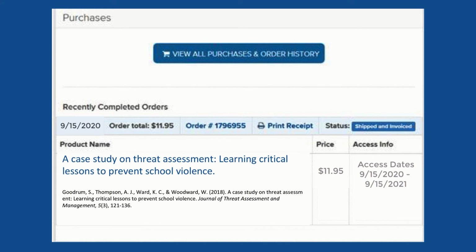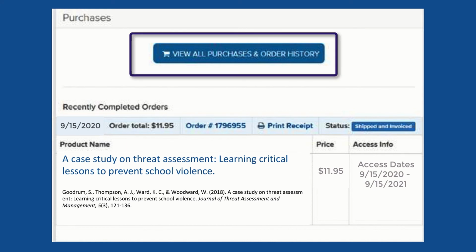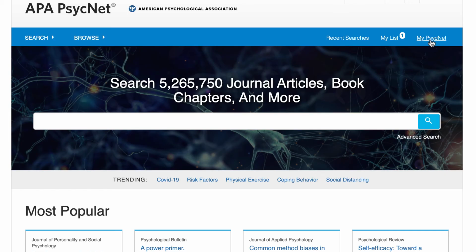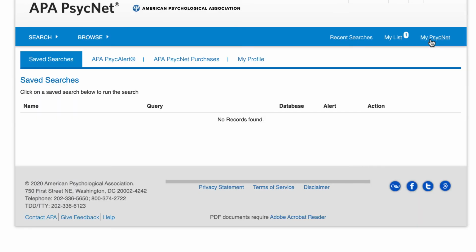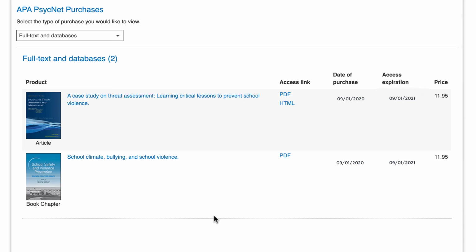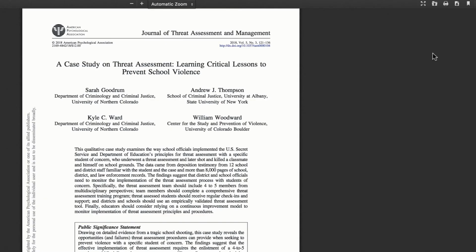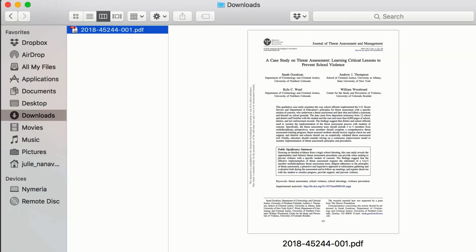Your receipt provides information on how to access the content and takes you to it via a direct link. From your My PsycNet account, you'll also be able to access your purchases for up to 1 year by selecting the Purchases button. Download your purchases as a PDF and save them on your computer to have permanent access to them.